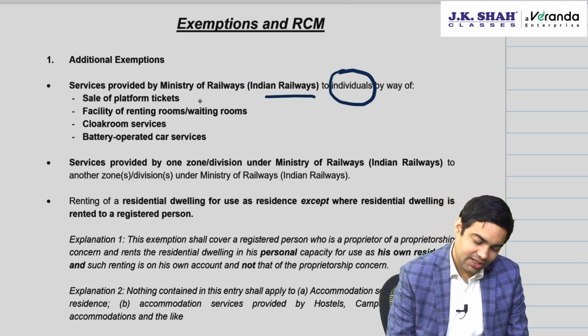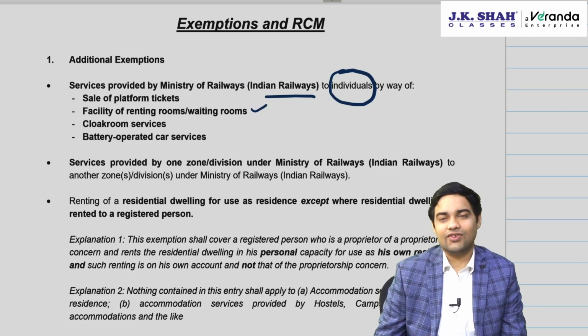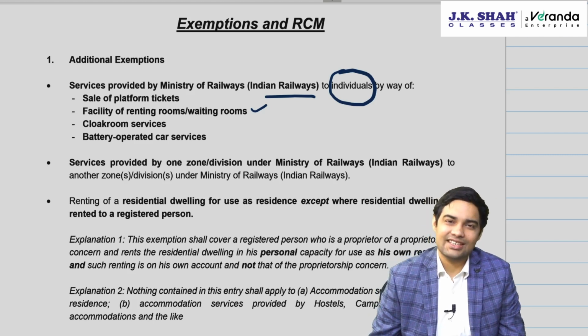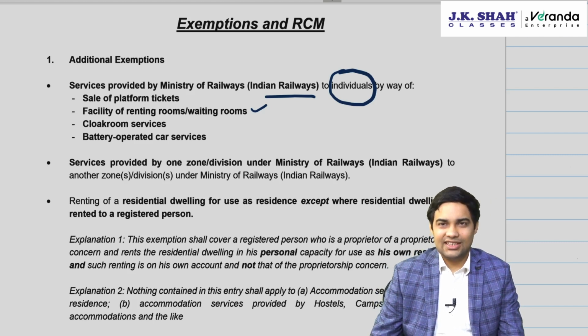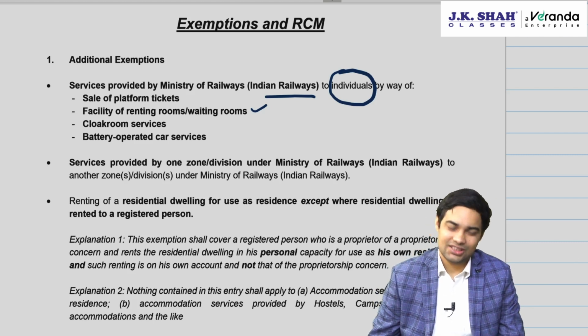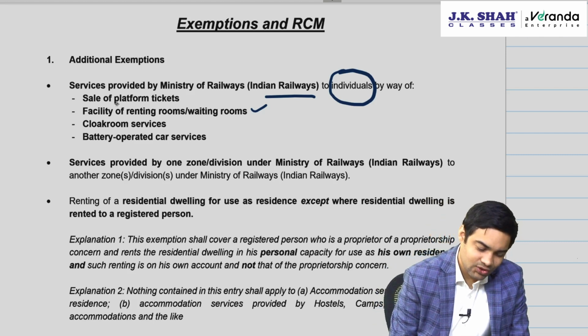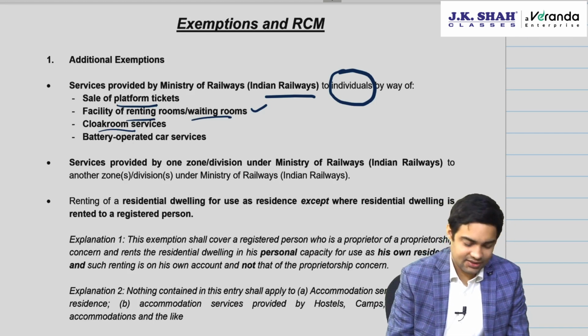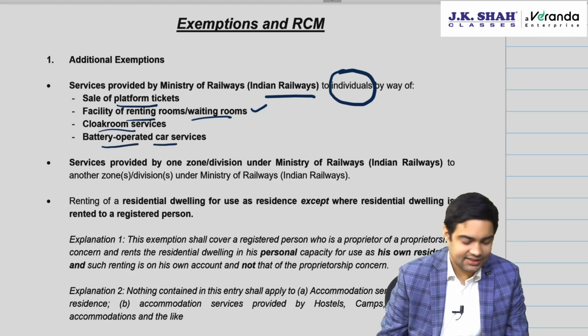So platform tickets, renting of rooms, waiting rooms, all this became taxable. But when these are being provided to individuals, the government felt that the burden would be on those individuals, and hence an exemption should be given. So sale of platform tickets, renting of rooms, waiting rooms, cloakroom services for storage, battery operated car services will enjoy